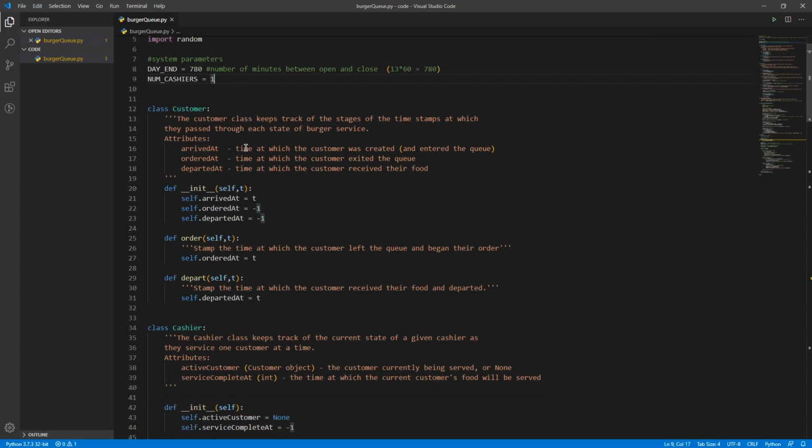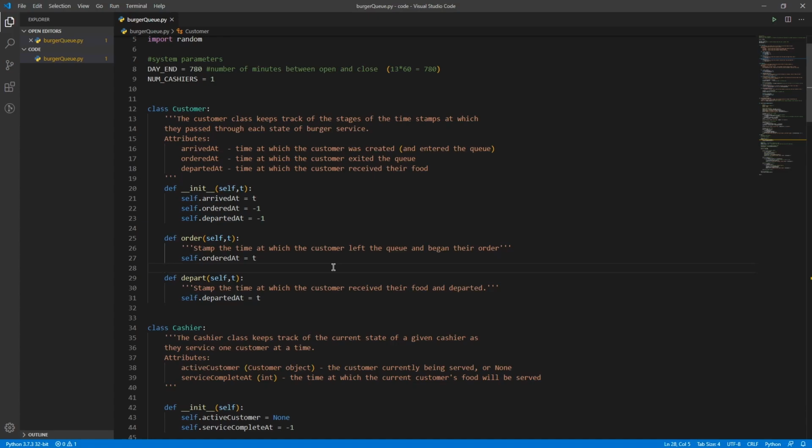Now at the top of this simulator we have a number of classes that are defined: the customer class and the cashier class. The customer class represents essentially timestamps as they're moving through the system. A customer will enter the shop, and we'll keep track of what time they entered. They'll make an order, we'll keep track of what time they order, and they'll leave the store and we'll keep track of what time they did that as well.